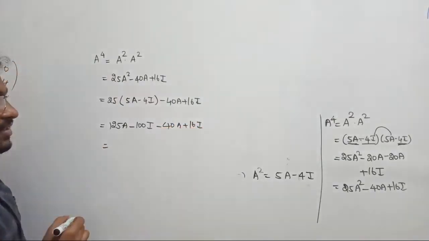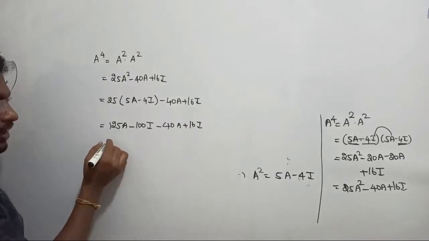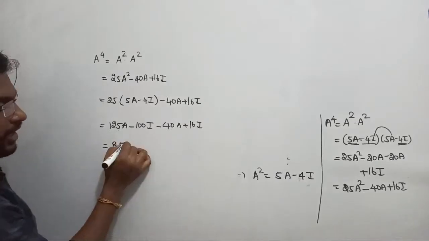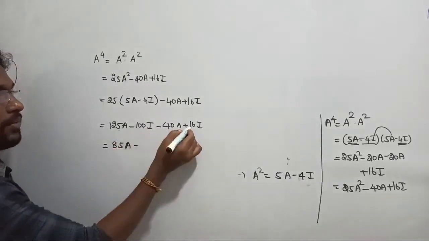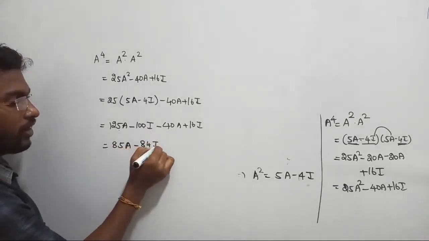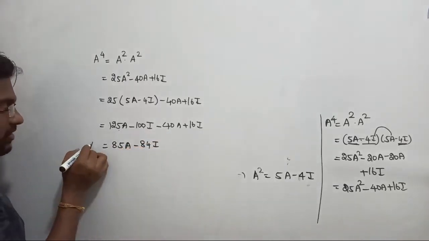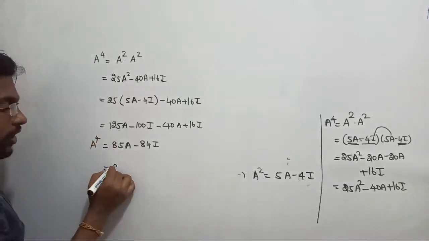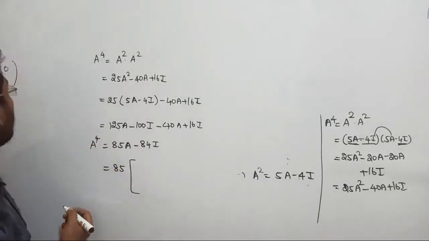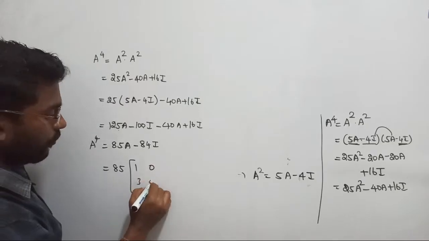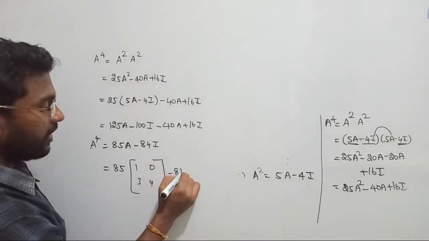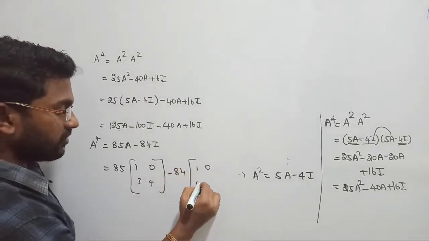So the next step is, see that 125 minus 40 that will give you 85. Yes, 85 times of a minus 100 plus 16 that will give you 84 times of I. Simply you can get this is equal to a power 4. Now you can substitute 85 into value of a, which is 1 0 3 4, minus 84 into unit matrix, which is 1 0 0 1.